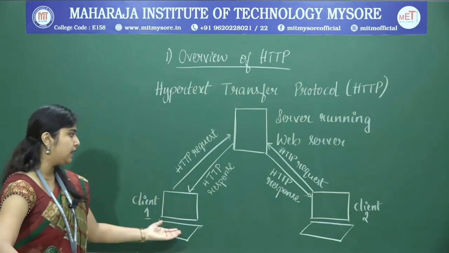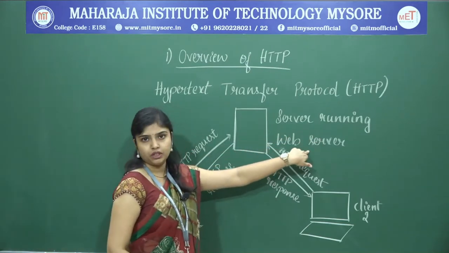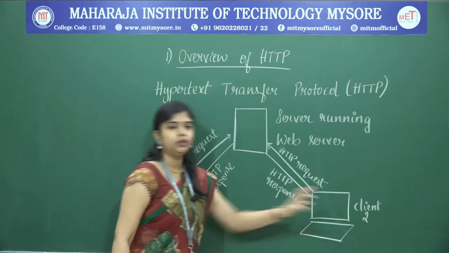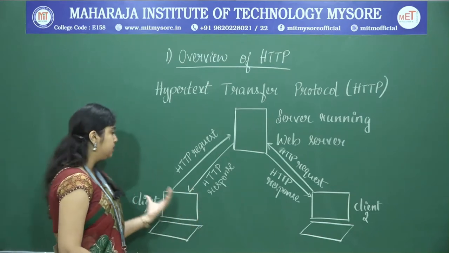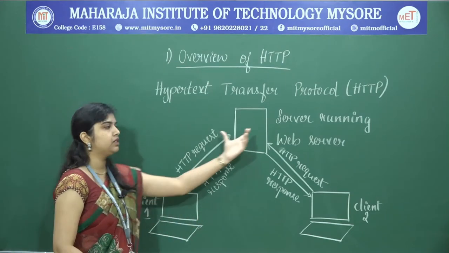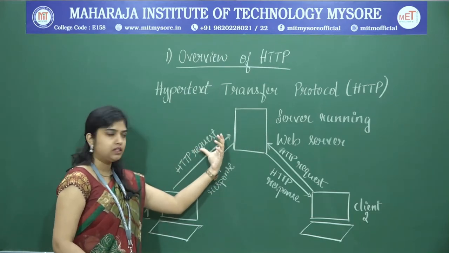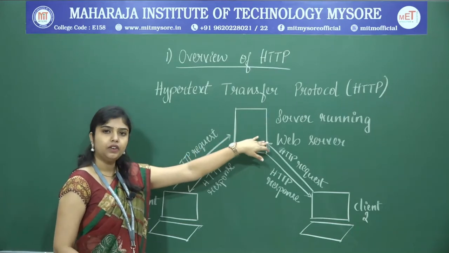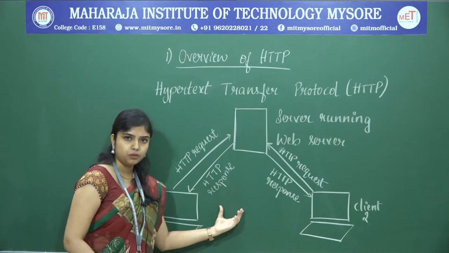As you see in the diagram, there is a server which is running a web server, and these are the clients, client 1 and client 2. Now, if I want to get a web page which I desire, I will first request it from the server using an HTTP request, and then the server, after searching through its storage, will respond back to the client using an HTTP response.